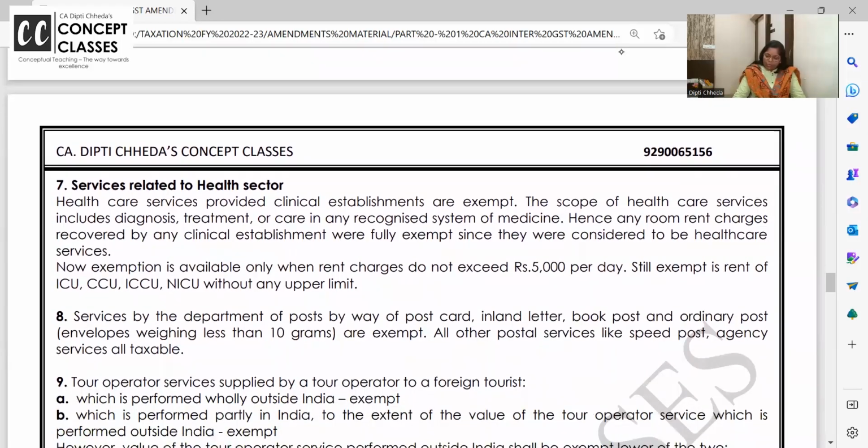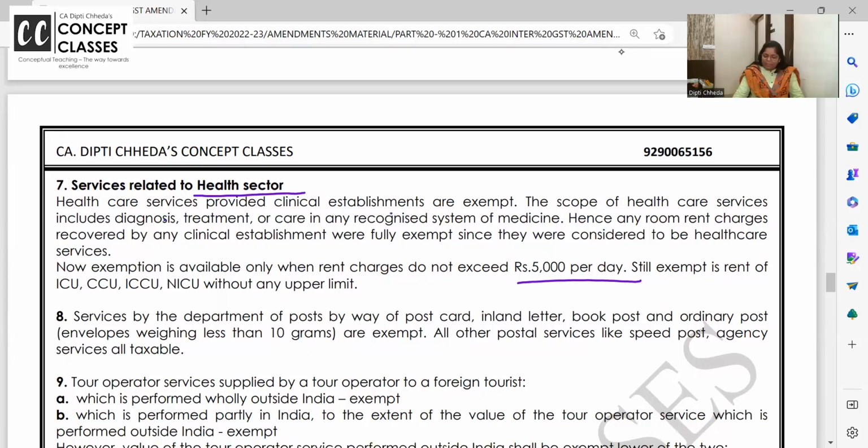Services related to healthcare. I have given you a little extra just for you all to remember. Clinical establishment and other healthcare related services are all exempt, including yoga and all. But if it is a case of room rent above 5,000, now it is taxable. Earlier it was still exempt. Now, okay, I'll read it once fully.